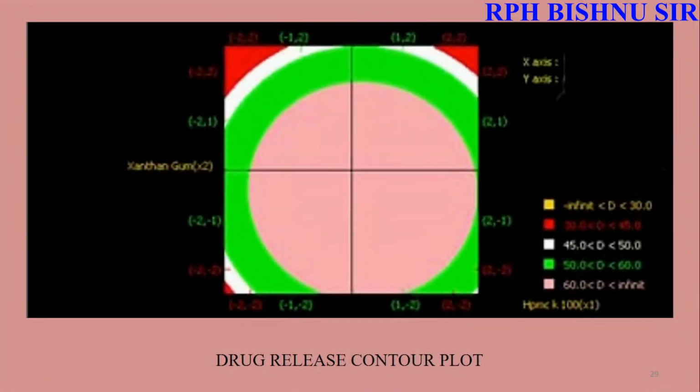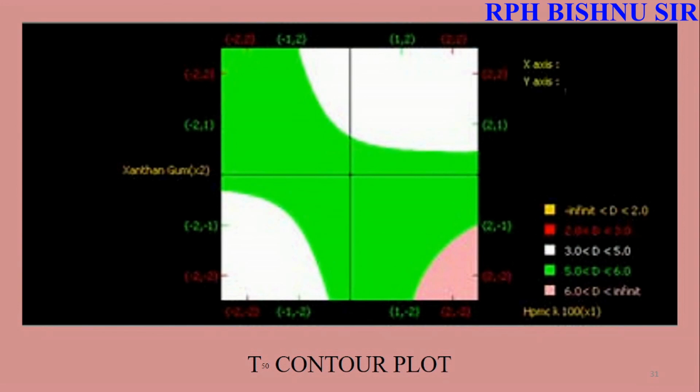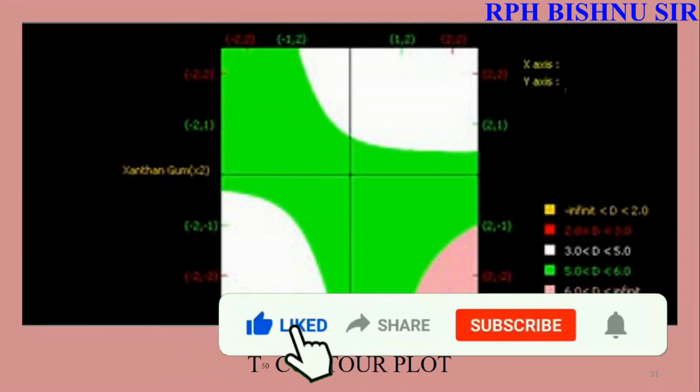Like this, the contour plot of the drug release is also shown by the Sigma technology. And here, the hardness by the ANOVA shows which formulation will be the best; we should see the hardness also of these formulations. Here the T50 contour plot, meaning the drug half-release contour plot, we can also see here by using the software.